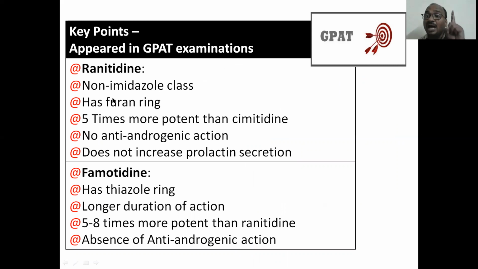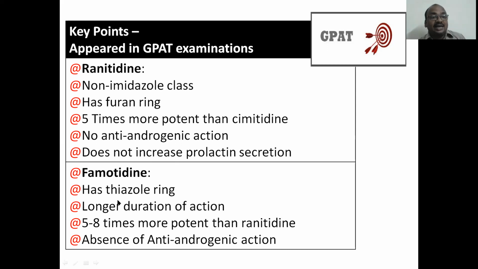Ranitidine. It is a non-imidazole class. A furan ring is there. Furan ring. 5 times more potent than cimetidine. Number of times these bits have appeared. No anti-androgenic action. It does not increase the prolactin secretion.